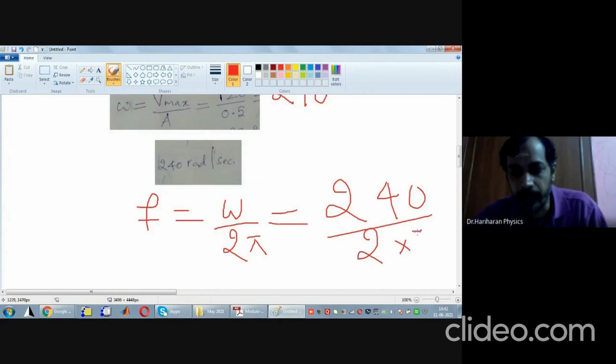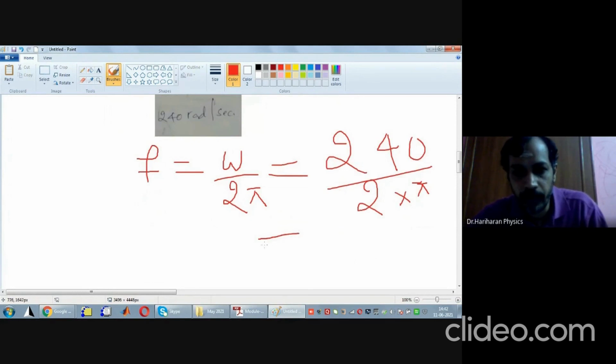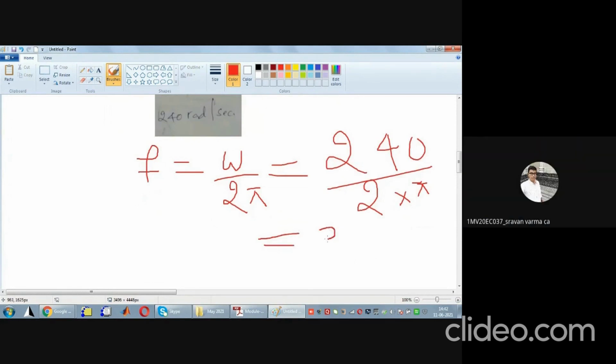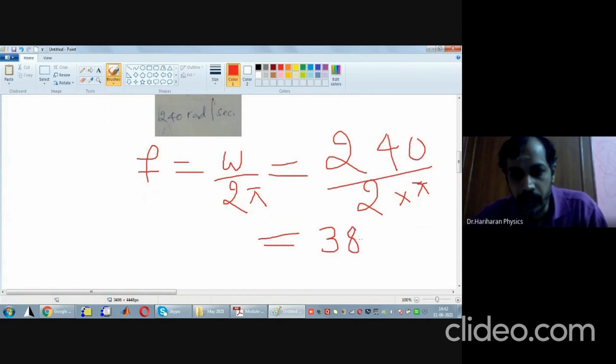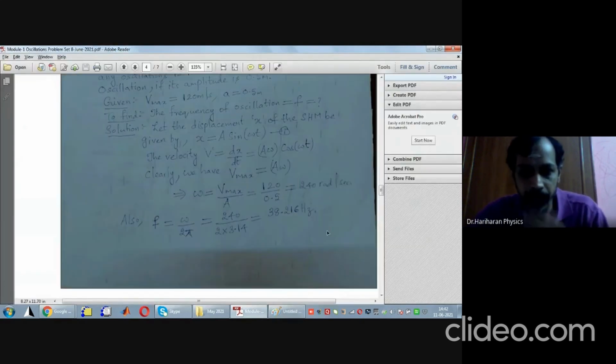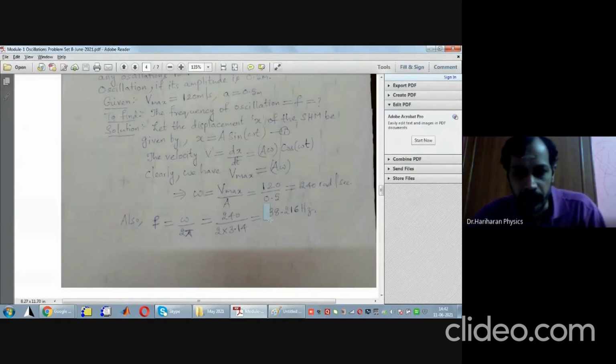Let me write it down here. How much will it work out to be? 38.21 hertz. How much did I get? It must be very close to that. I got close to that: 38.216 hertz.